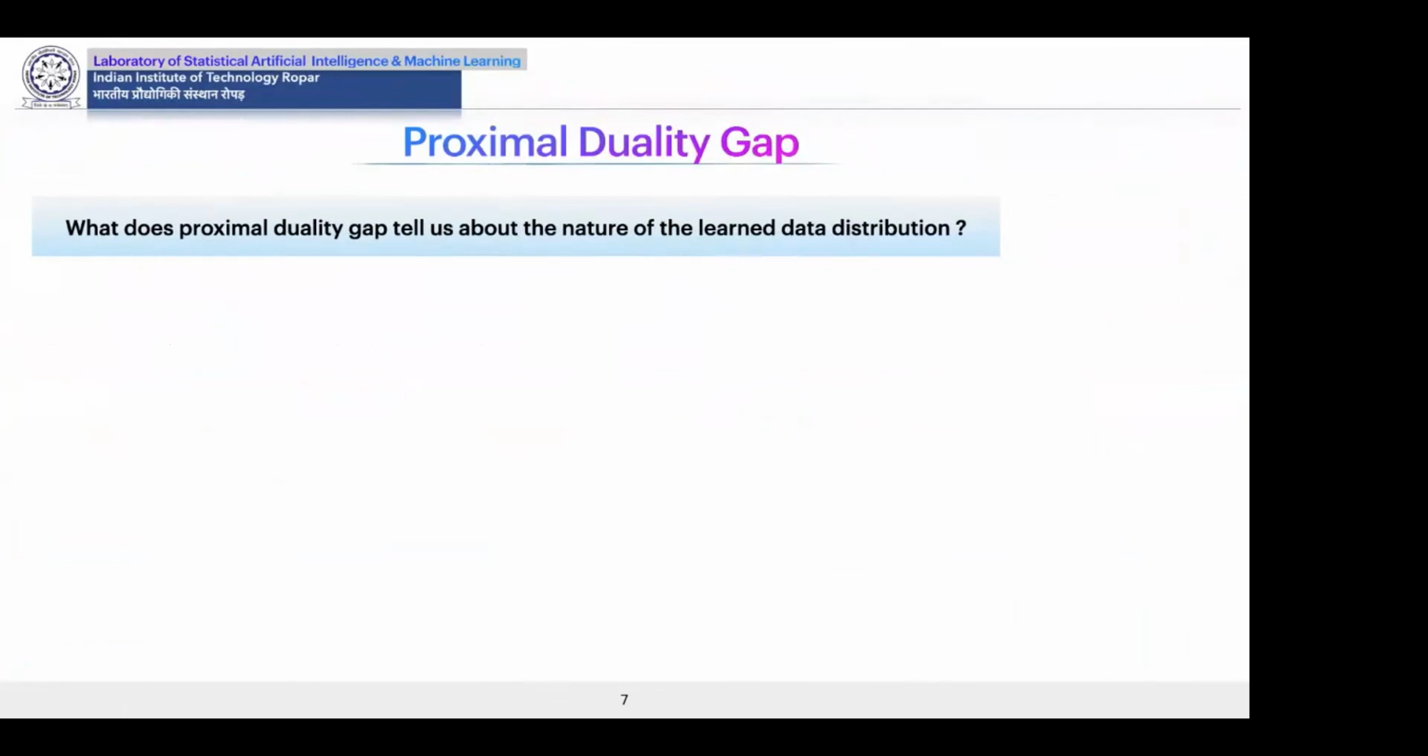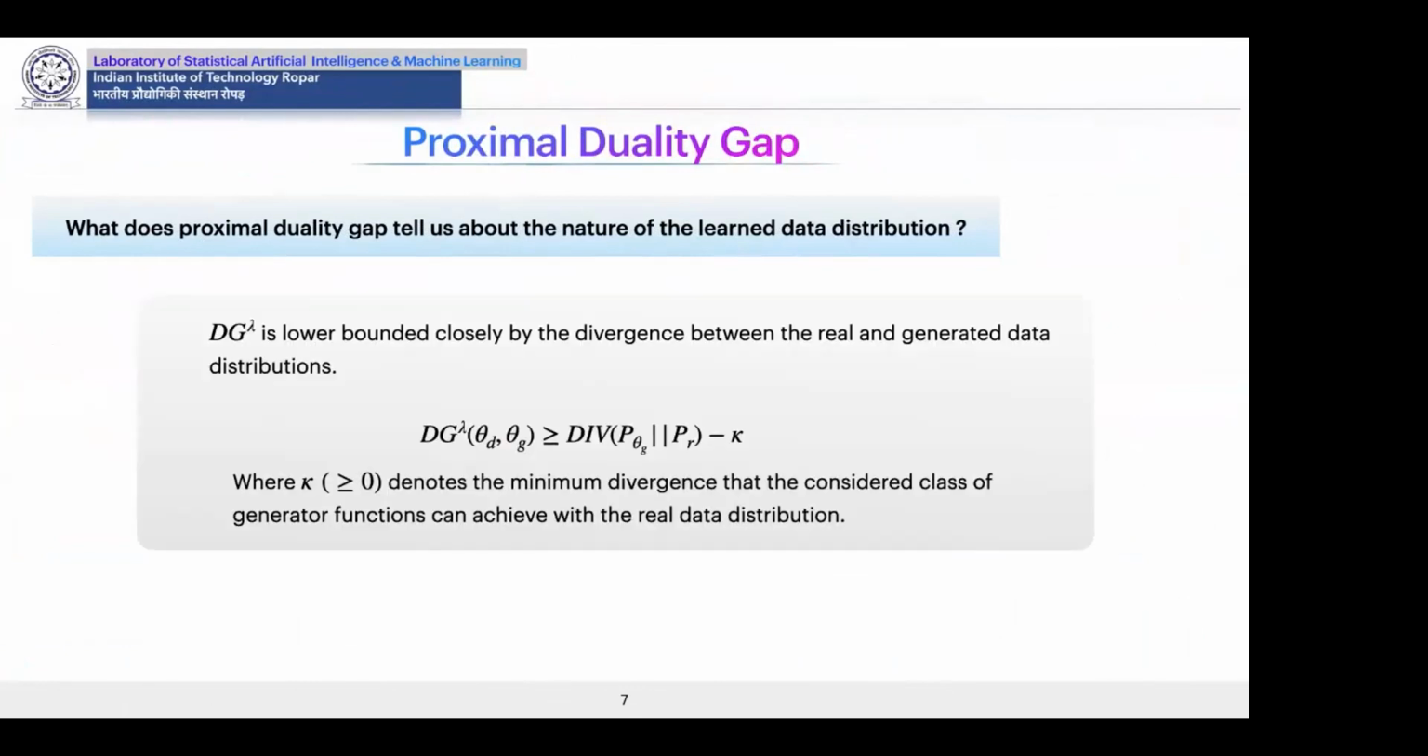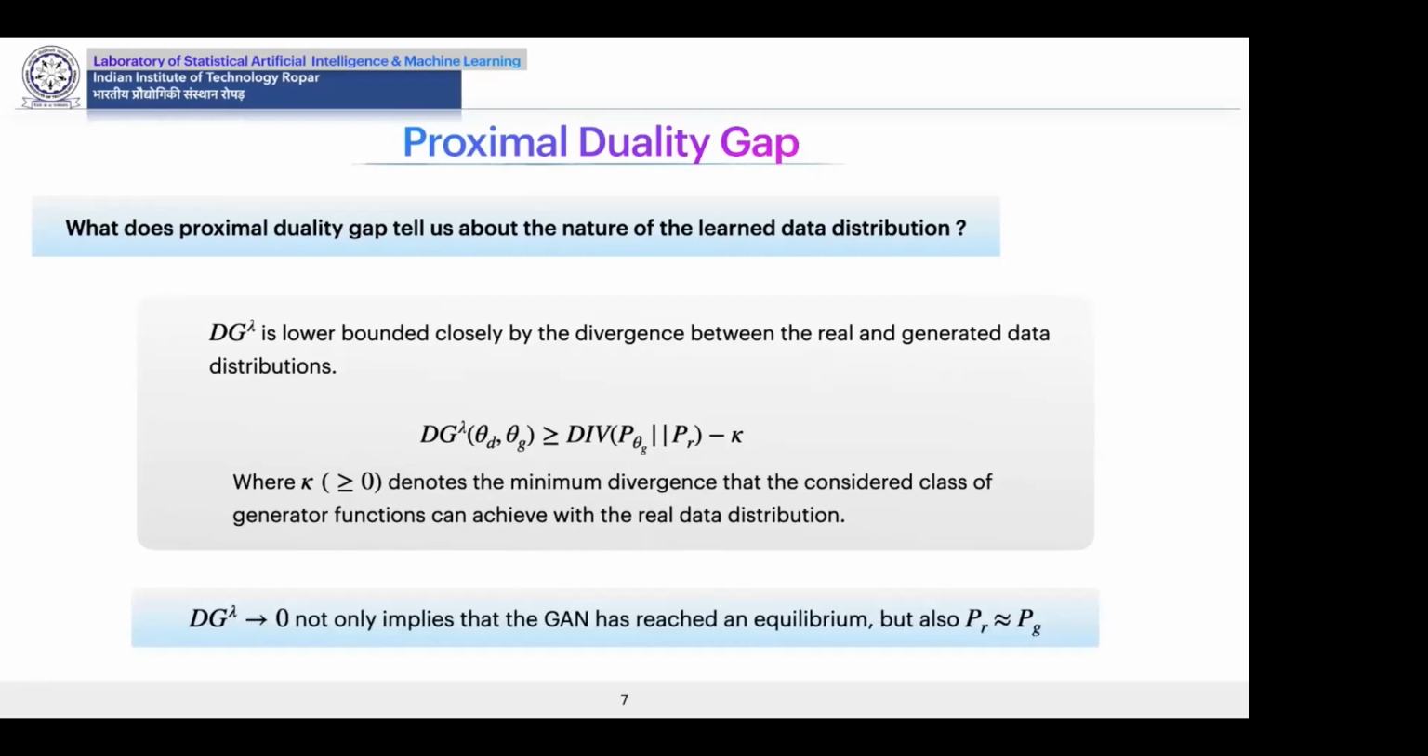dg lambda also enjoys some nice properties. Specifically, we can show that the proximal duality gap is lower bounded closely by the divergence between the real and generated data distributions. Thus, the proximal duality gap tending to 0 not only implies that the GAN has reached an equilibrium, but also that the generated data distribution is close to the real data distribution.